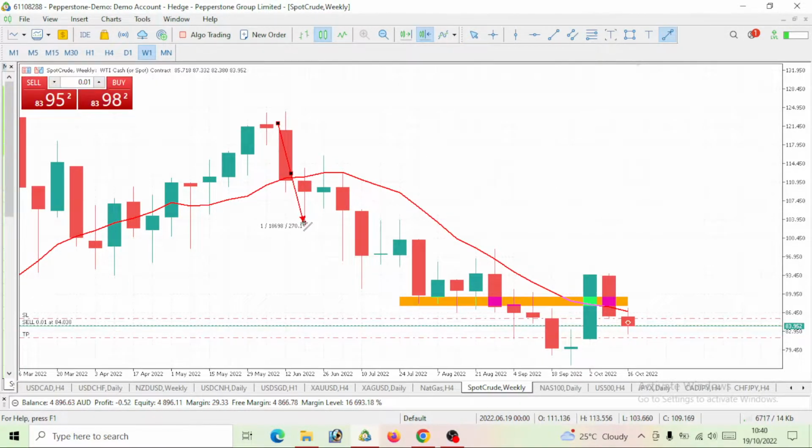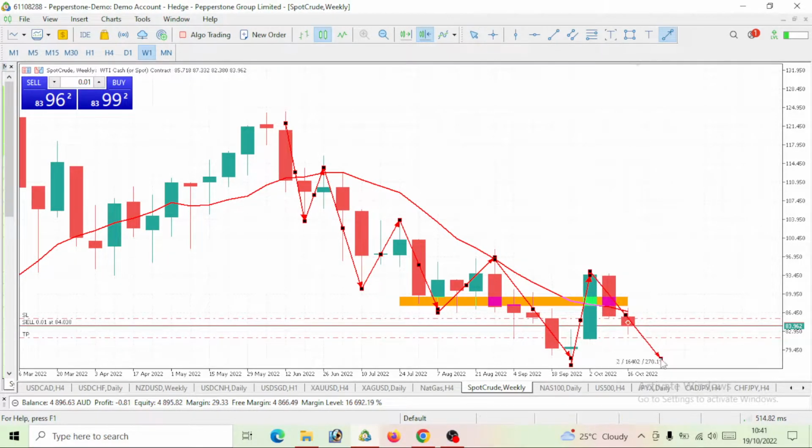We can take a look at this movement as an impulse move downward. Here we've had a correction, then we can see this as an impulse move again, and a correction has been made here. Now we can see this as an impulse movement, right? Then we can see this as a correction, and now a new impulse movement has been made. We can see it breaking these very previous lower lows, and we can see this as a correction, right? Now what we're expecting next is another bearish move.